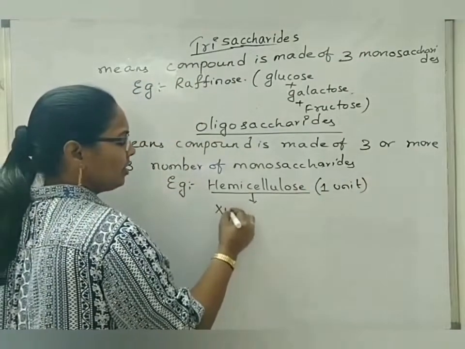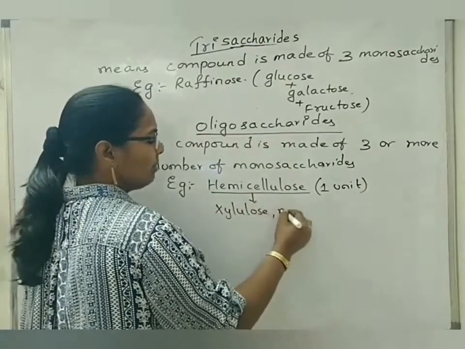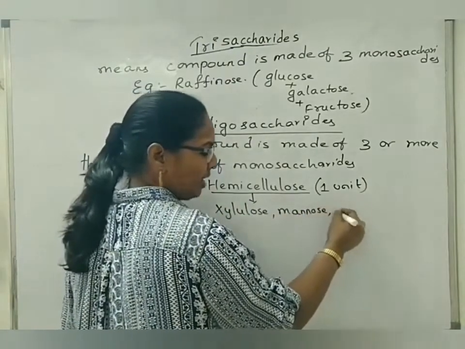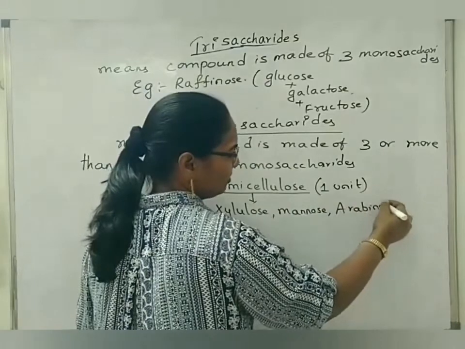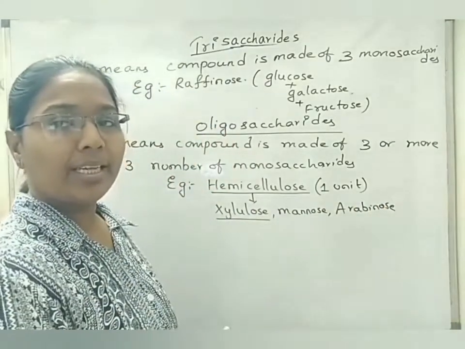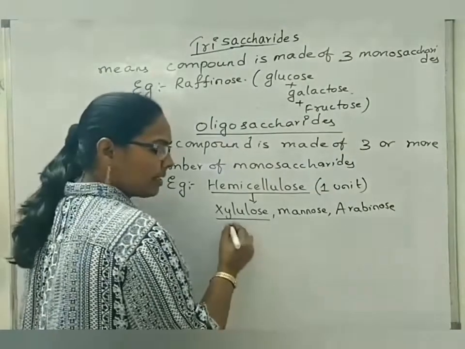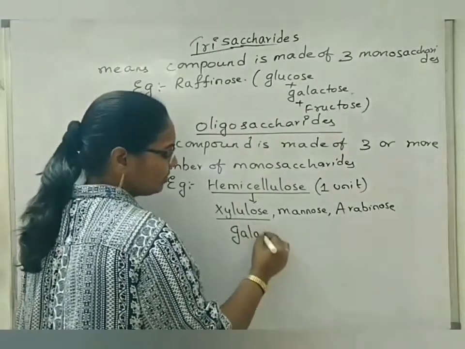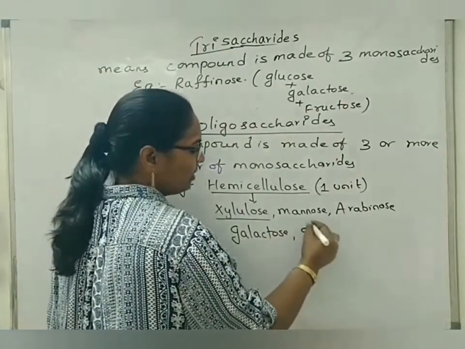One unit of hemicellulose is made up of xylulose, mannose, arabinose. We can also call this xylulose as xylans. Next, another one, galactose. Another monosaccharide, glucose.